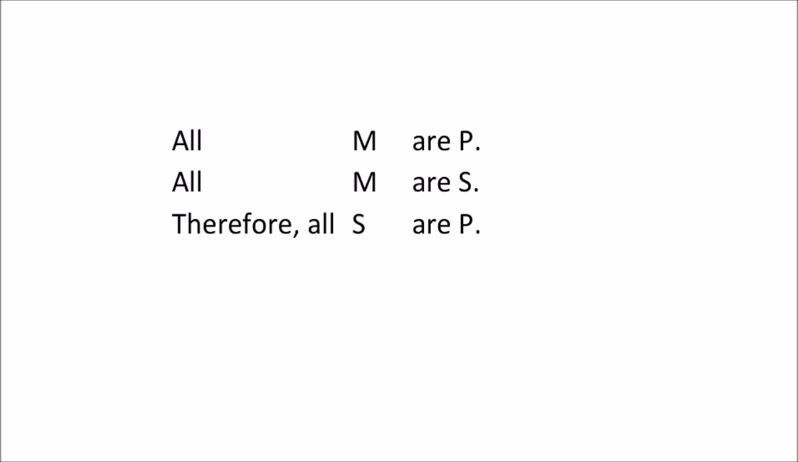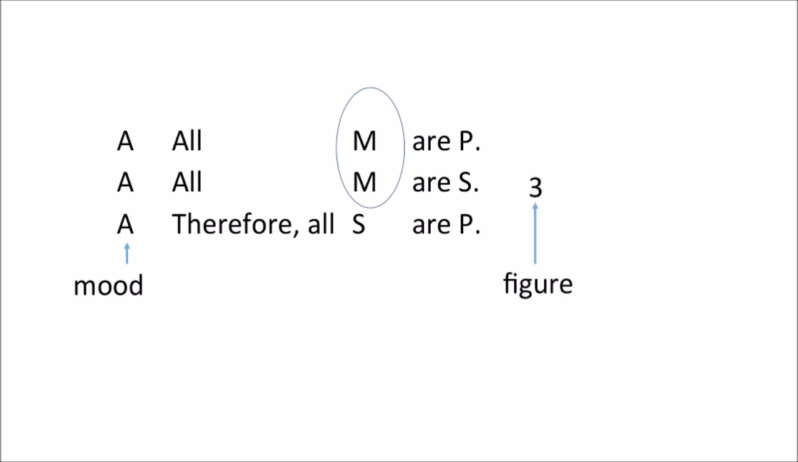So here's the pattern. Eventually we will say what mood is this, and we'll say it's AAA because all three of them are A's. And then we'll say what figure is this, and we'll say it's figure 3 because figure 3 is the one with the M's in that position. And we'll say what form it is, and the answer will be AAA3. And we'll ask, is it valid? And the answer will be no. AAA3 is never valid, no matter what you're talking about.